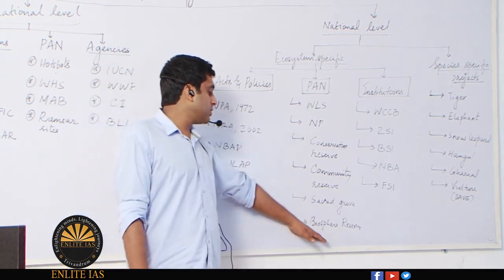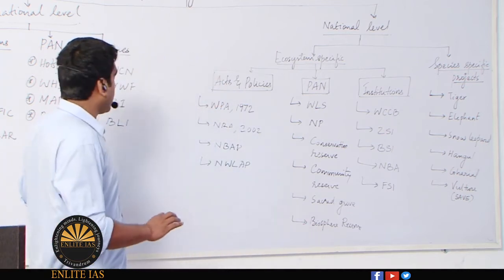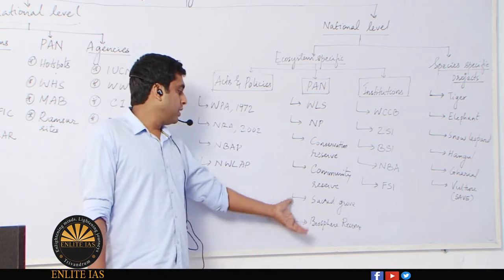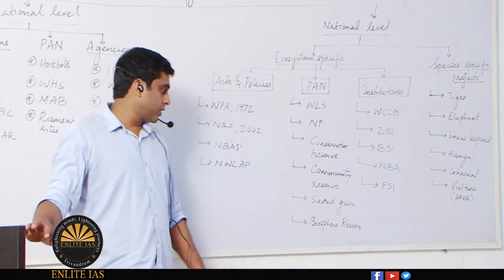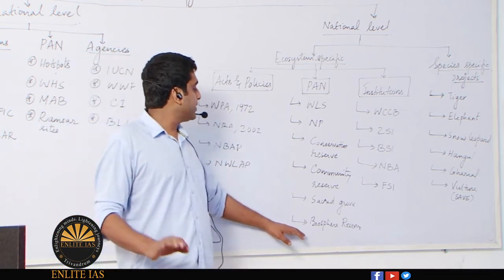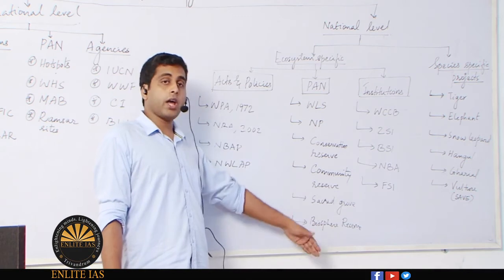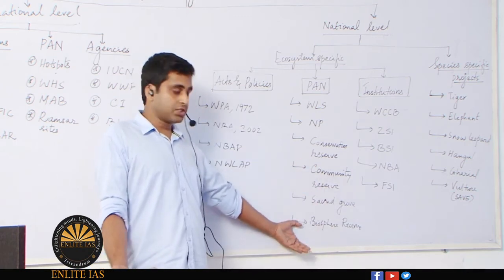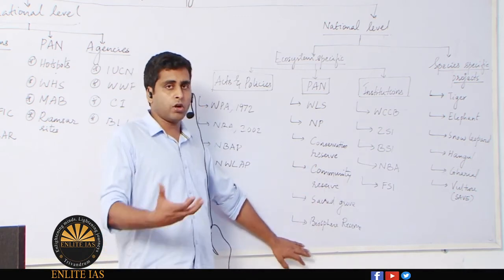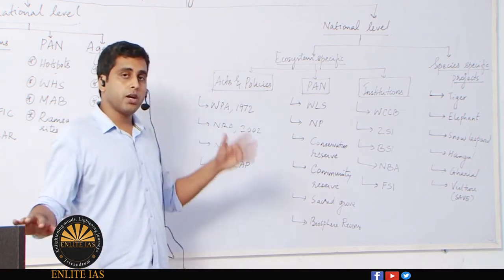Then biosphere reserves, these are areas that come under the Man and Biosphere program, but the government can also declare biosphere reserves in India without the recognition of MAB. Later they keep this for MAB recognition. If they recognize it, it gets a higher category of consideration. So in India we have around 18 biosphere reserves, out of which 10 are recognized by UNESCO's Man and Biosphere program.